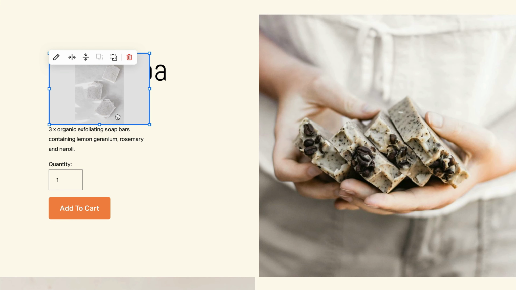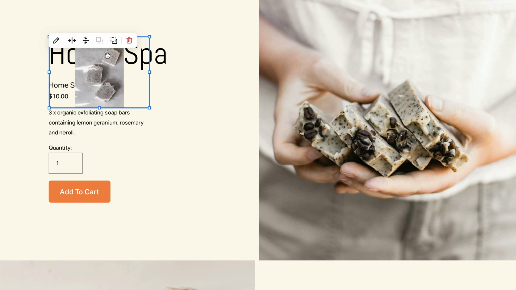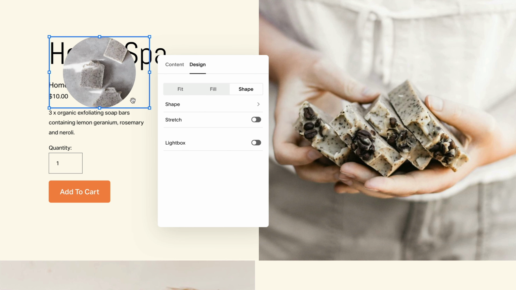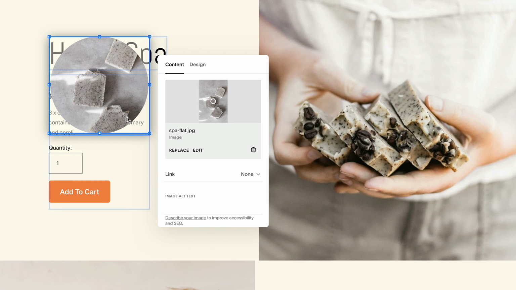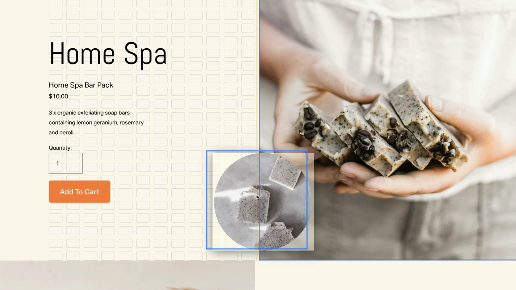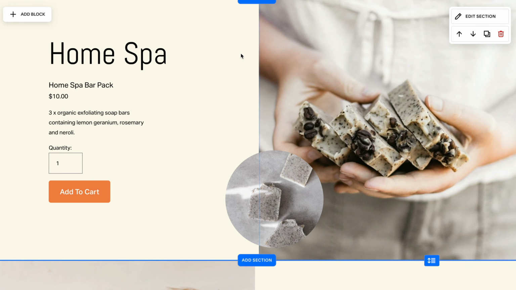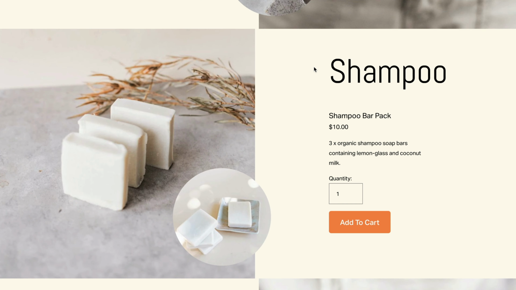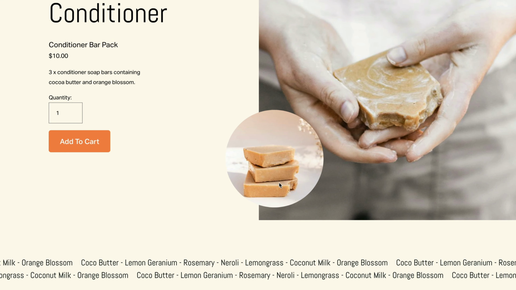So once it uploads, we're going to edit the file, and we're going to create a round shape, just like that. And to make it bigger, we're going to drag it bigger, and we're simply going to drag it into place, and we're going to have a great, unique, overlapping image against the big background with the round image to the left. And I'm just going to quickly repeat the same for the next 2. As you can see, I've just added a round image over here overlapping on the bigger image, and I've done the same for the conditioner.